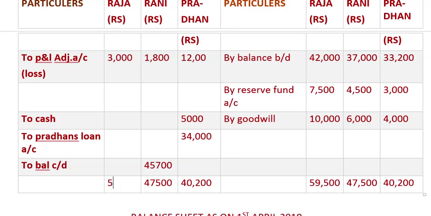So 59,500 minus 3,000, so that gives 56,500, and we'll be transferring this over here.